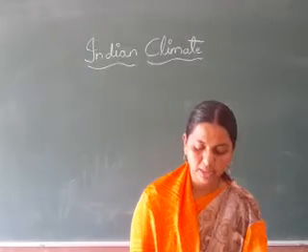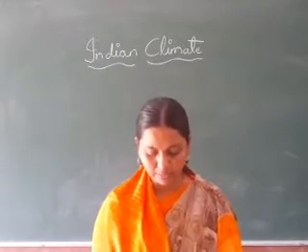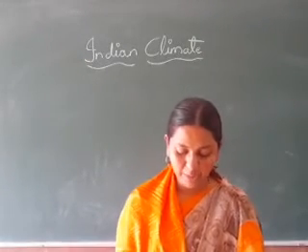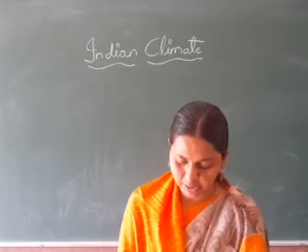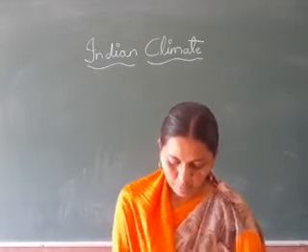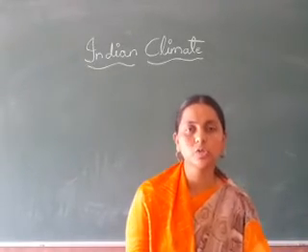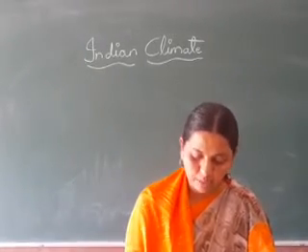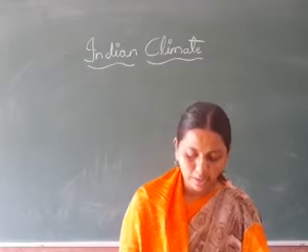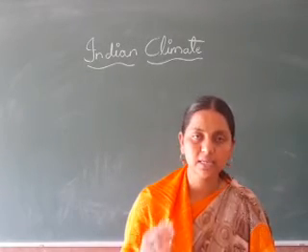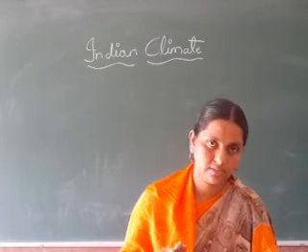Since the temperature rises by the end of the summer season, a low pressure area is developed over central India. Here this rainy season is also called the southwest monsoon. In summer the temperature rises. Understood?